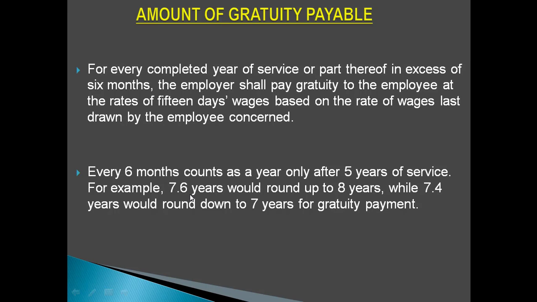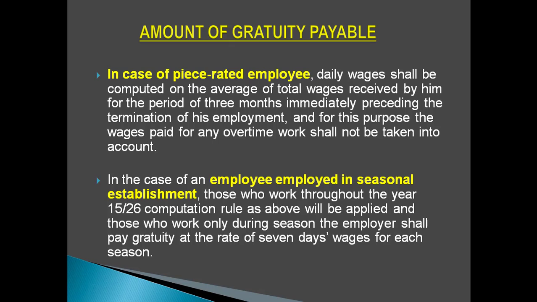That is, if there is 7.6 years of work experience, then for an employee it will be rounded to 8 years, while 7.4 years would round down to 7 years of gratuity payment. Only when an employee has completed 5 years of continuous service in the organization. Now for piece rated employees, how will the gratuity be calculated?